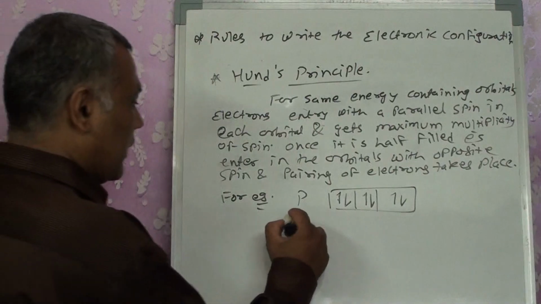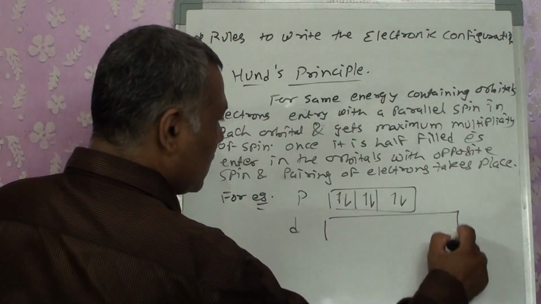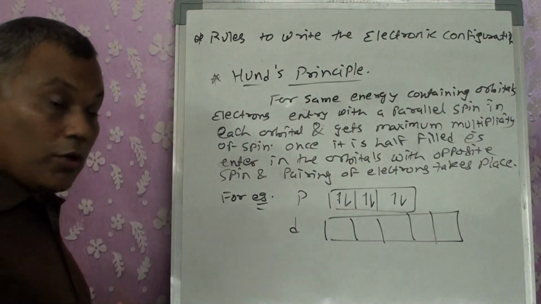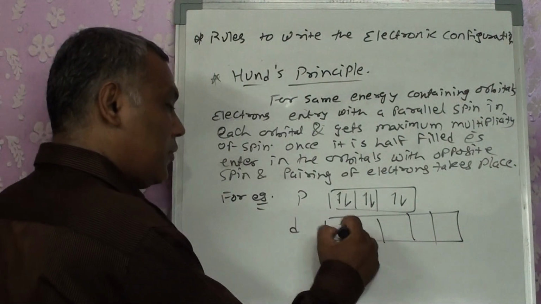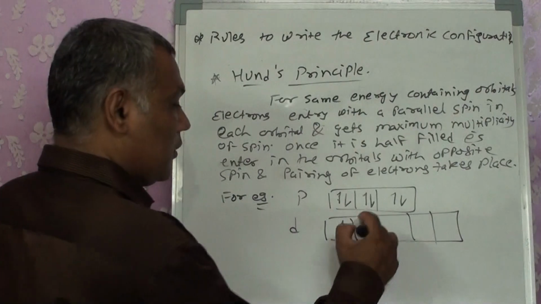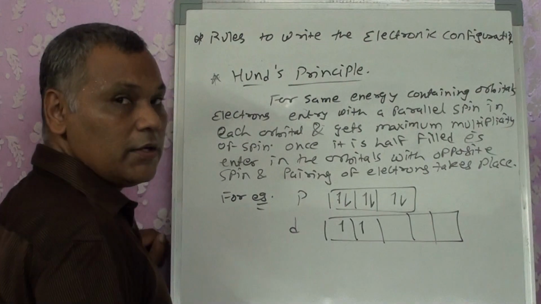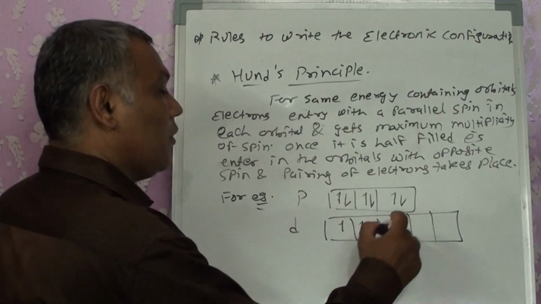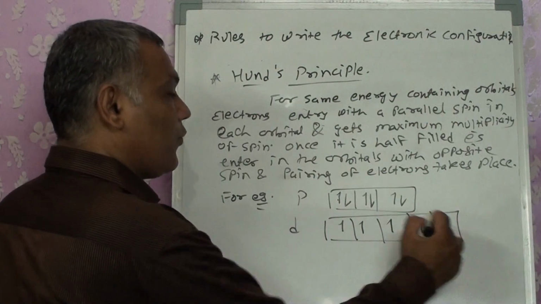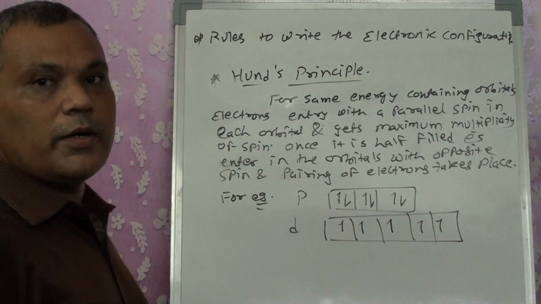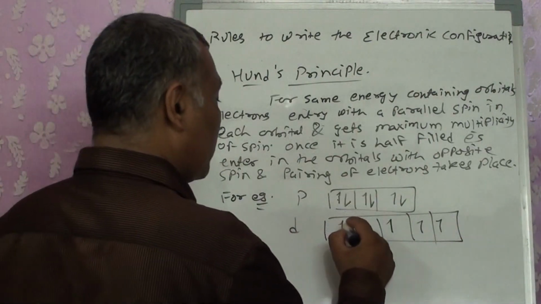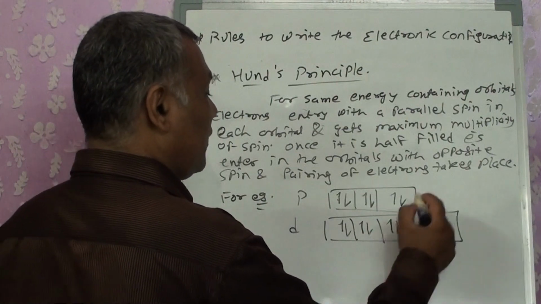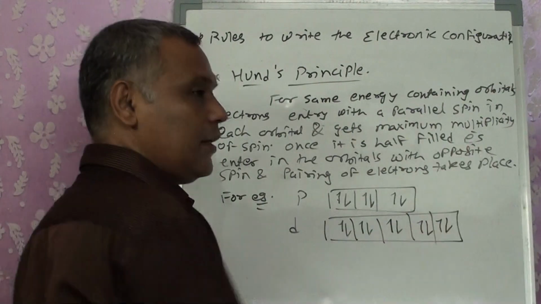Again, let's take it for d. d has 5 suborbitals. So out of that, the first electron goes in the first orbital, the second electron enters the second orbital, the third electron enters the third orbital, then the fourth electron, the fifth electron. This is a half-filled d orbital. Now pairing of electrons takes place with opposite spin: 6, 7, 8, 9, 10.